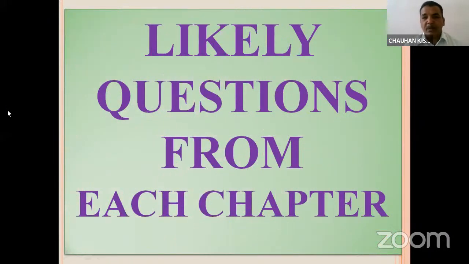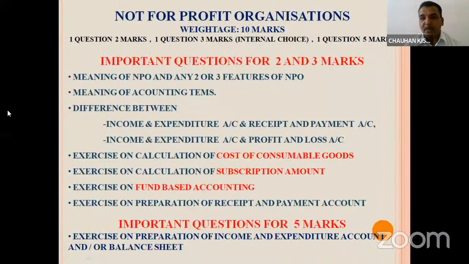Now we will discuss the likely questions from each chapter. Let us first discuss not-for-profit organization. As you are aware, from this, one question would be of 2 marks, one question would be of 3 marks, and there would be the internal choice. Now see, in 2 and 3 marks, which topics are very important. So dear student, for 2 marks, you have to prepare meaning of NPO and any 2 or 3 features of NPO. And all the accounting terms which are coming in this chapter.